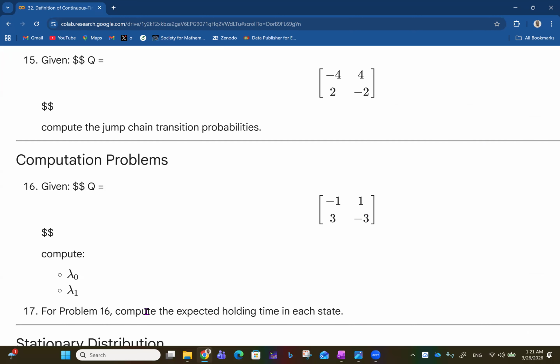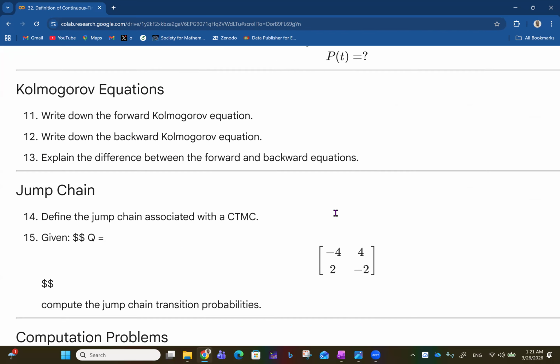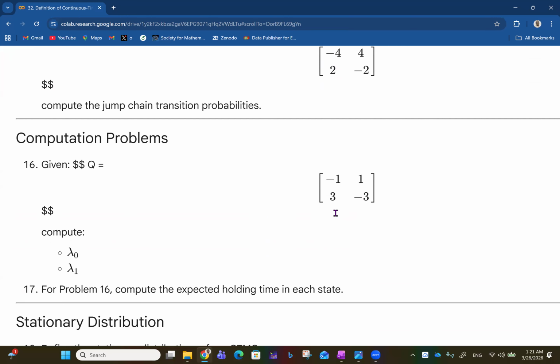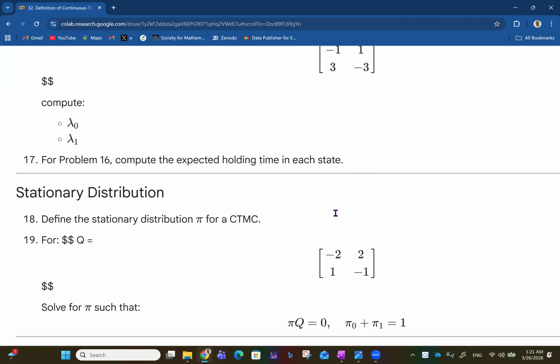So for problem 16, compute the expected holding time in each state. So we can then do, I think this is now 1 over 1 here, which is 1, and then 3, this 3 now over, or is it minus 3 now over lambda 1? No, I think it should be the formula, right? Okay, so this will be 1 over lambda 1, which is still 3, like that.